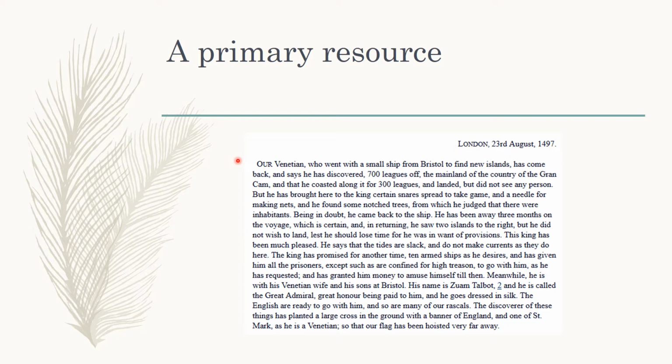So, with this being a primary resource, this person that wrote this journal entry experienced the event. They were there. They didn't interpret something that they had read about. This is a primary resource. As we're looking at more resources, I want you to use this video to remember about this primary resource.